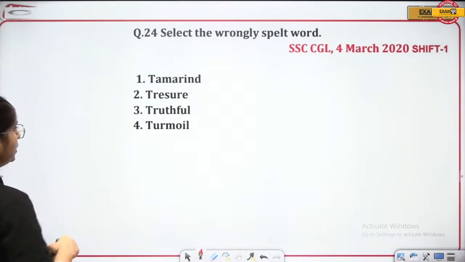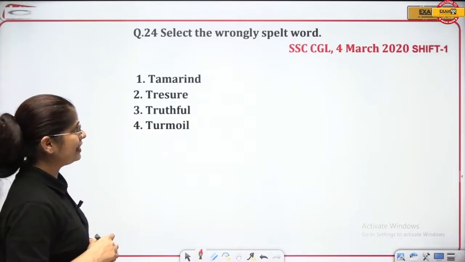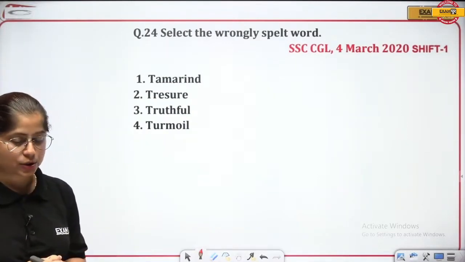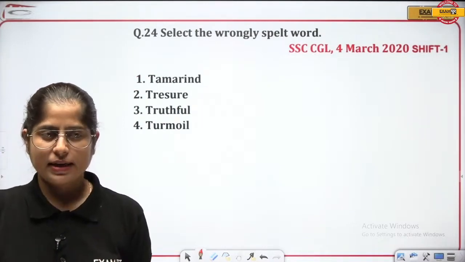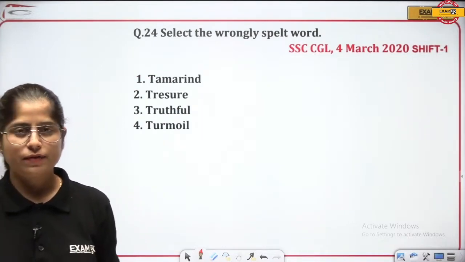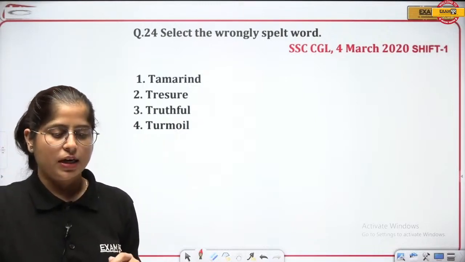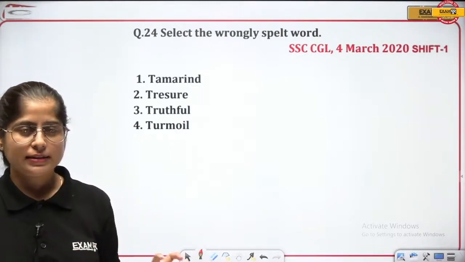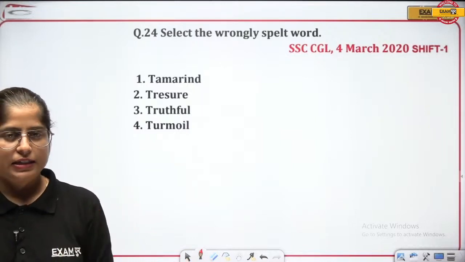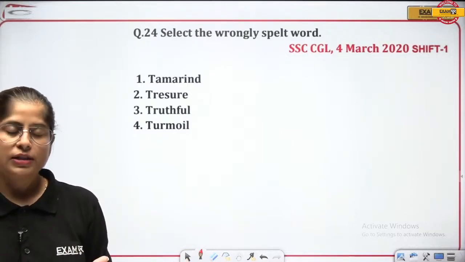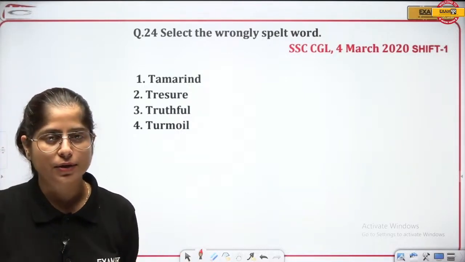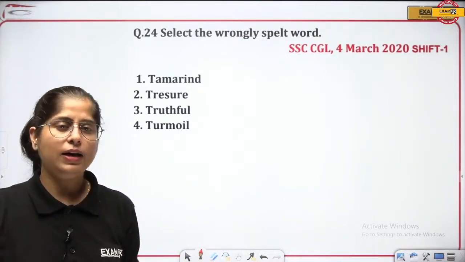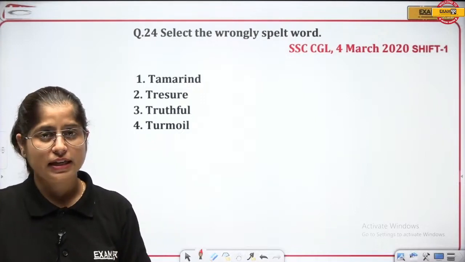Let's go to the next question, and here we go. Select the wrongly spelt word, a spelling error question, and that is also an integral part. You will see vocab is a very important part when it comes to SSC CGL exams. In vocab, what are the categories or patterns that come? Idioms and phrases, one word substitution, antonym, synonym, spelling error. All five things are part of vocabulary, and they are all an integral part of SSC exams, right?